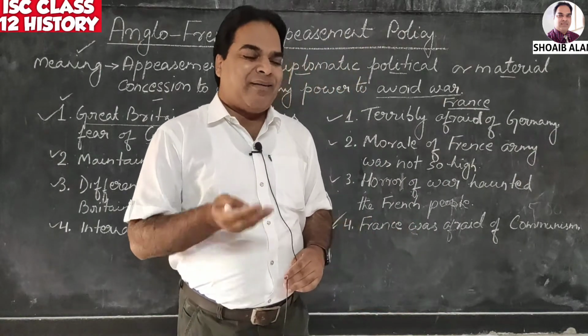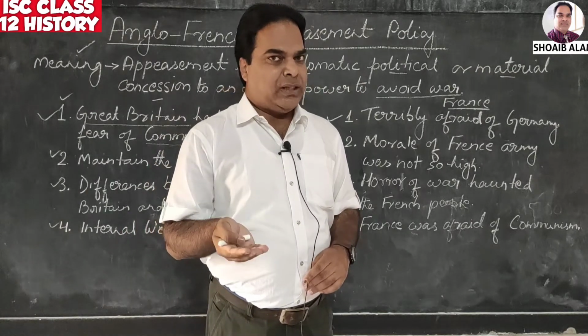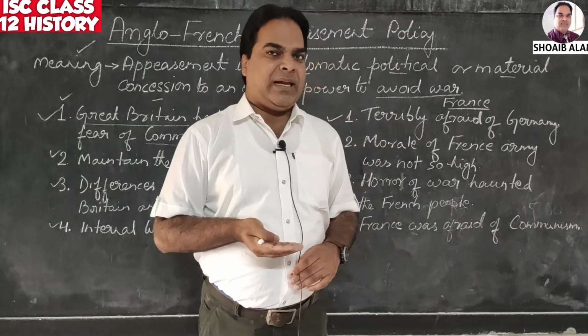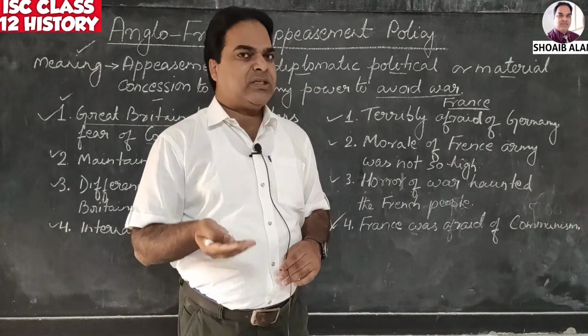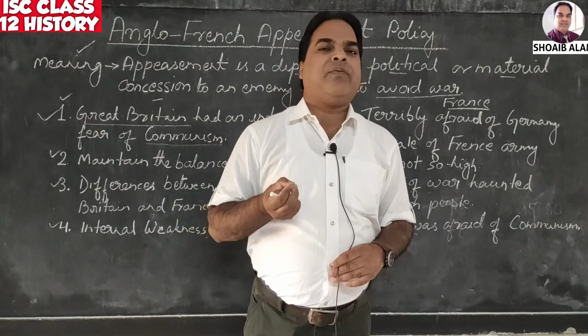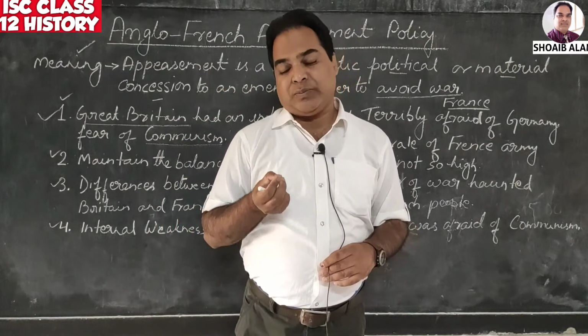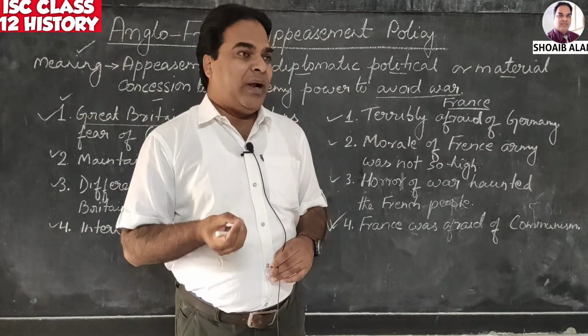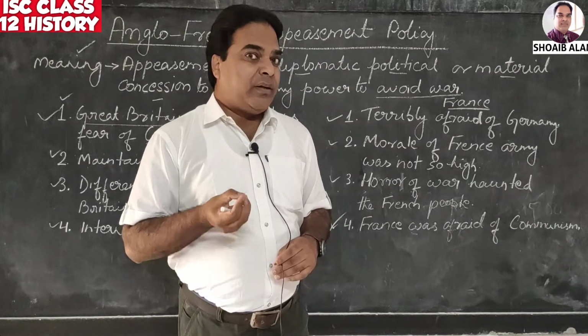When Rhineland was captured, did they do anything? No. When Austria was annexed, did Britain and France do anything? No, because Britain and France were responsible for maintaining international peace and prosperity as per the League of Nations. But what were they doing? Why did they overlook it? What were the reasons?